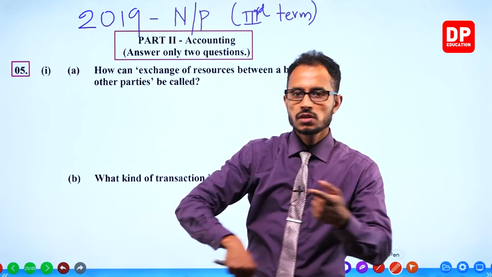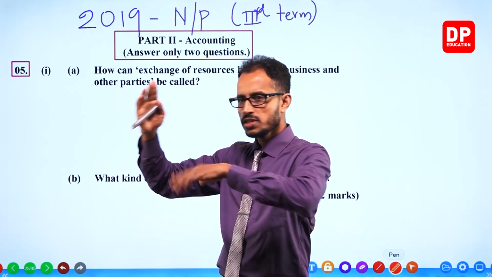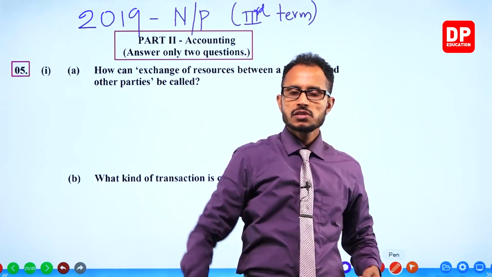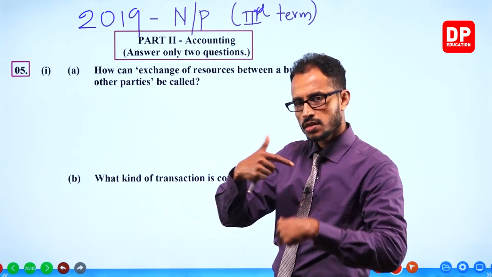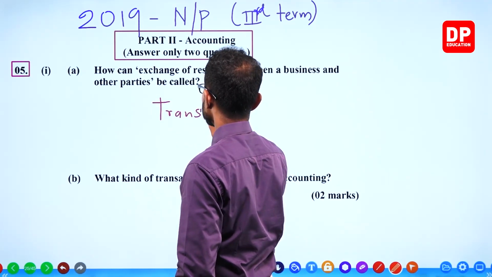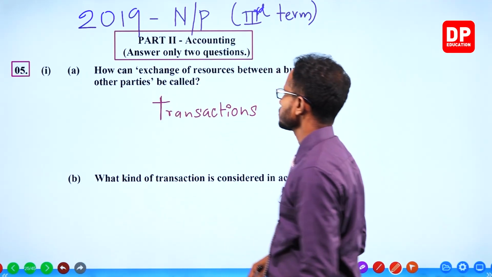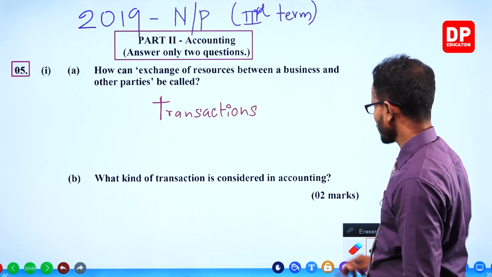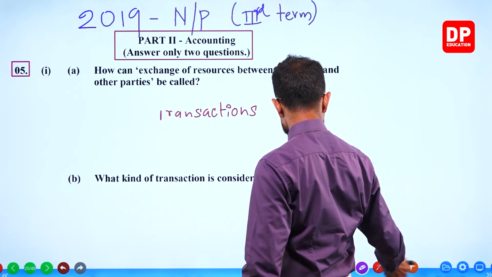Exchange of resources. Paying money, bringing goods into the business, paying money, getting a service, selling goods and receiving money. Exchange of resources are called transactions. That's right, transactions.